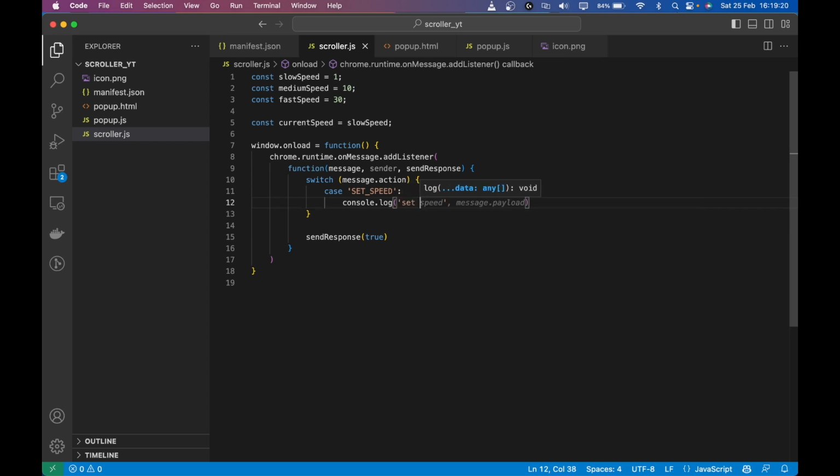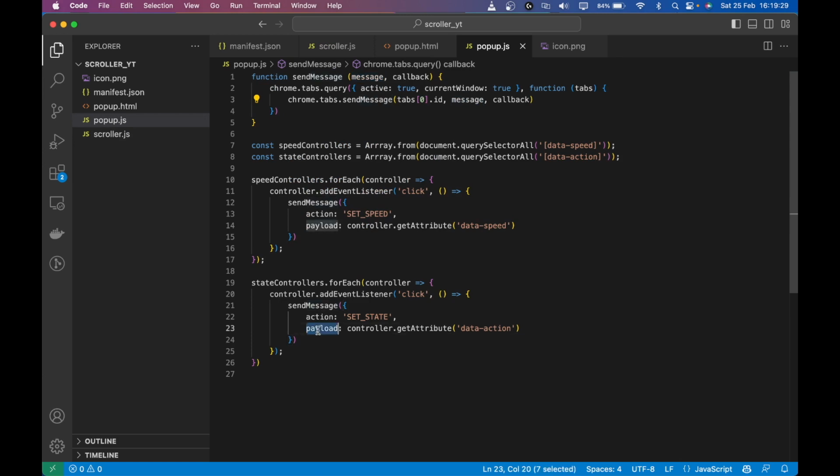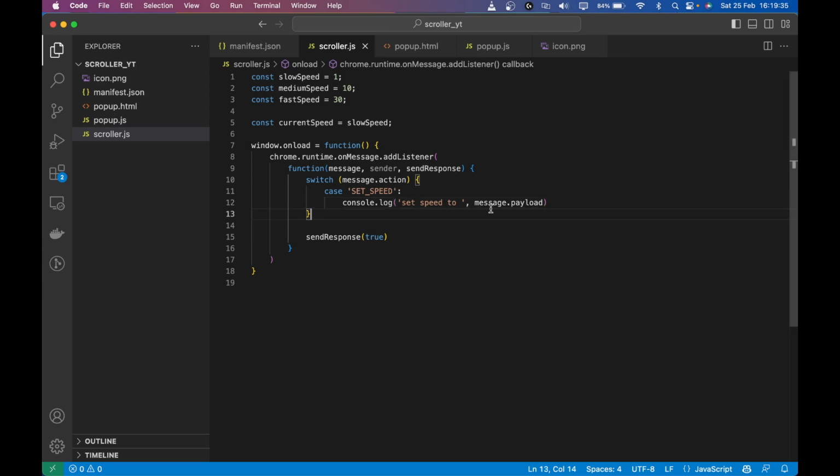I'll just log set speed to message.payload. The payload is what we are getting from here: this is an action, and this is the payload, the information that it carries. I'm going to break it here, and then do the same thing for state: set state to message.payload, and then break, right?